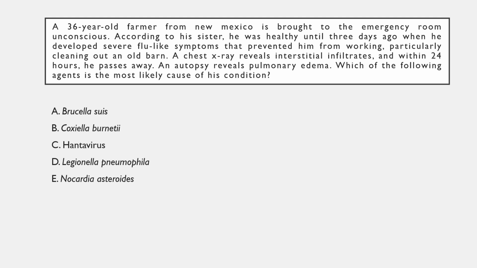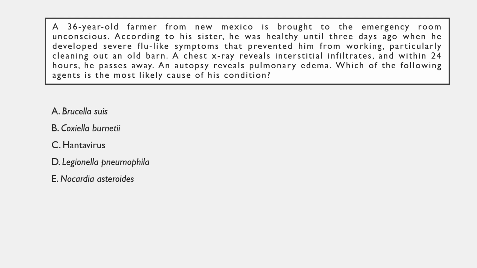A chest X-ray reveals interstitial infiltrates, and within 24 hours, he passes away. An autopsy reveals pulmonary edema. Which of the following agents is the most likely cause of his condition?